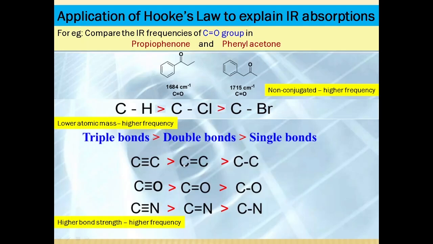And similarly, bond strength can be compared using the C triple bond C, C double bond C and C-C bond. Which will have a higher frequency? The C triple bond C will be absorbing at a higher frequency. In the case of C-C, C-O or C-N bonds, this kind of pattern is observed. That is because higher bond strength leads to higher frequency. A stronger bond will be vibrating at a higher frequency.